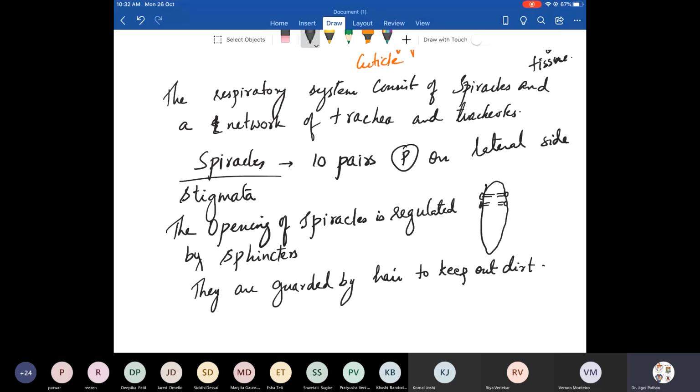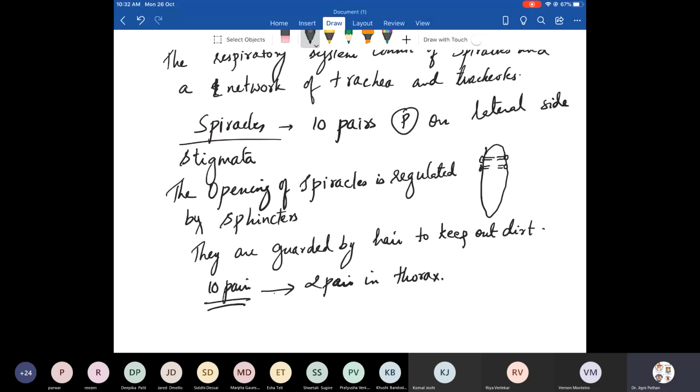Now, as I said, there are 10 pairs. So where are they present? 2 pairs are present in the thorax, and the remaining 8 pairs are present in the abdomen. Are you getting the point? Two pairs in thorax and 8 pairs in abdomen.